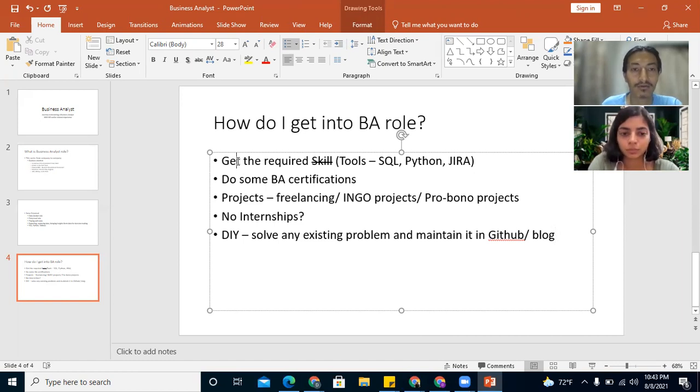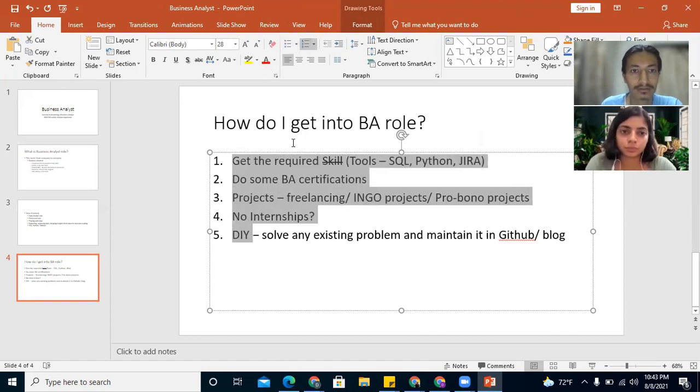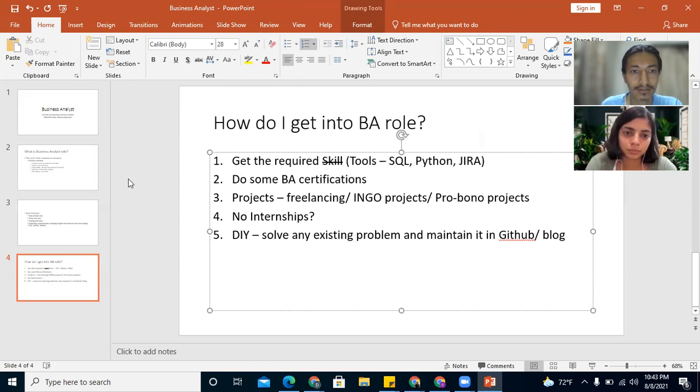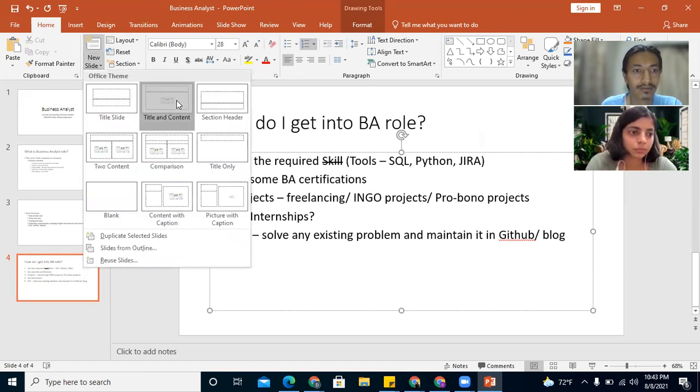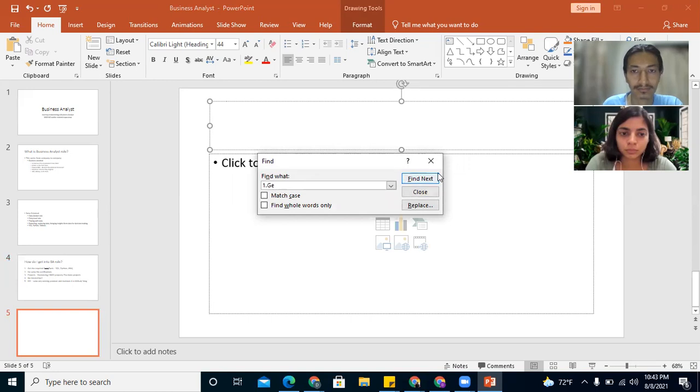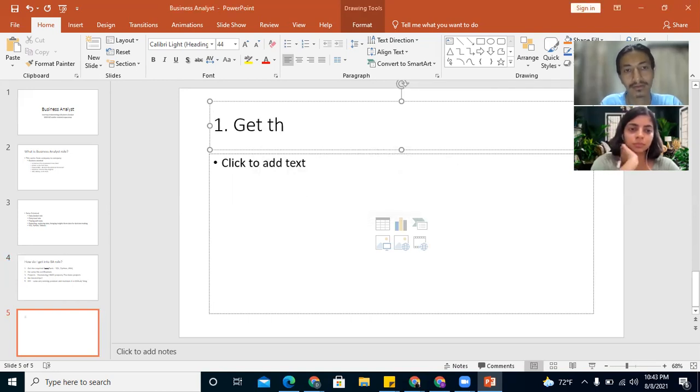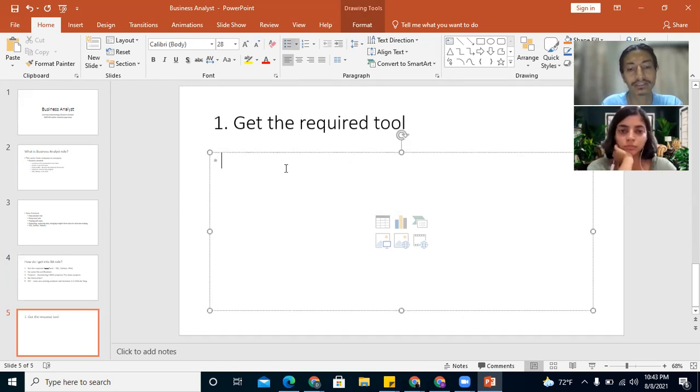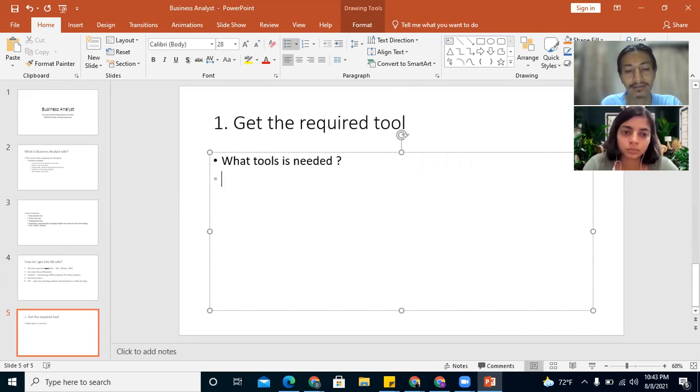Now, to start with, how to get the required skill sets. You have to get the required tools. Okay, first we need to understand what tools are required, and this will be answered by the job description, because there are two types: business oriented or data analyst oriented.